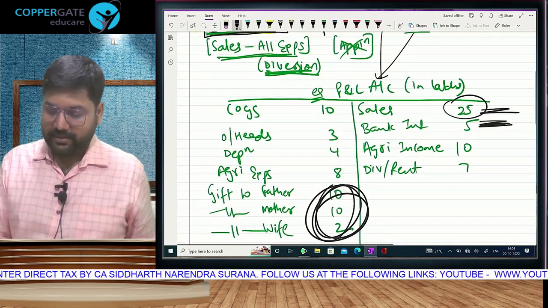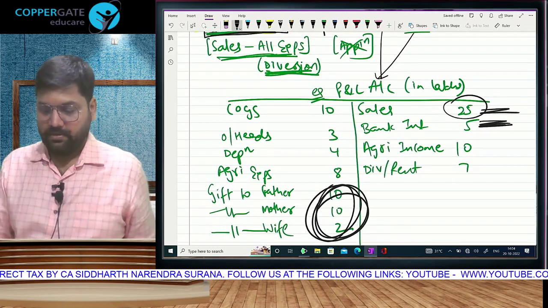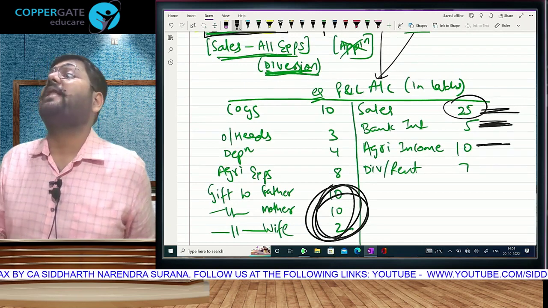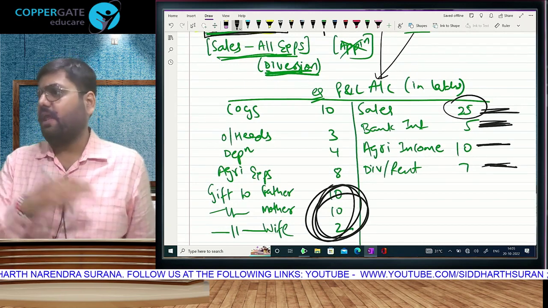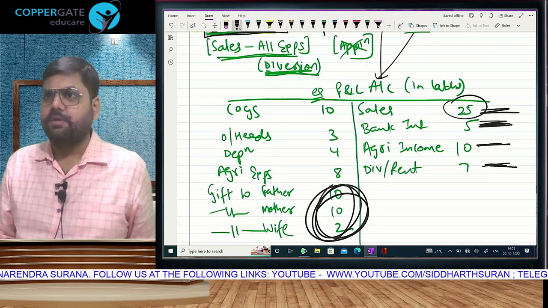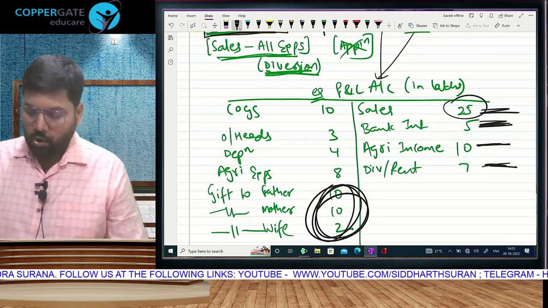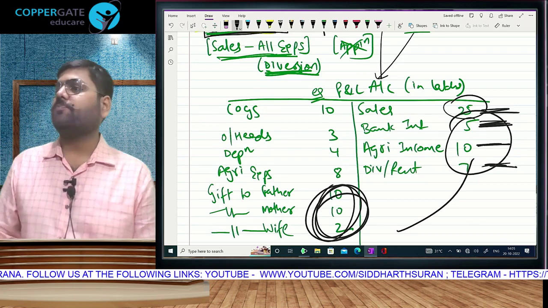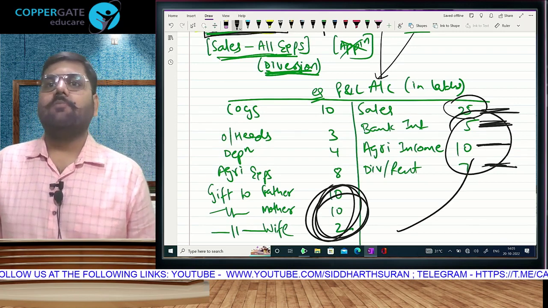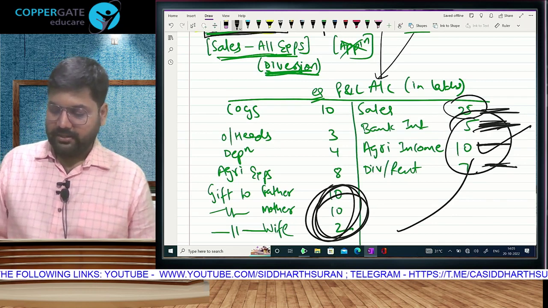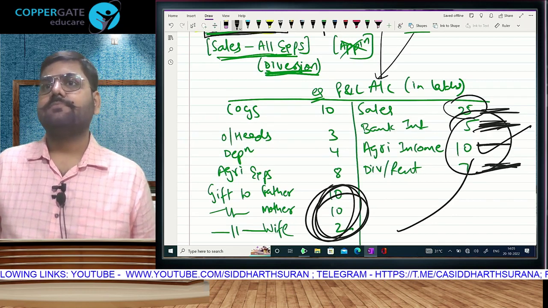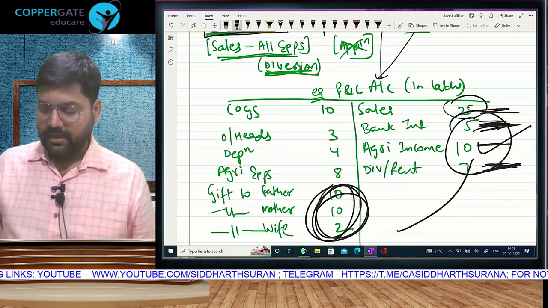Meaning bank interest, not related to PGBP. Agriculture, not taxable at all. Dividend, rent, also other heads. Dividend in IFOS, rent in house property maybe. My point is, all these incomes are increasing your profit figure. Some of them are not taxable at all. Some are taxable but at other places. You agree with this? Yes.